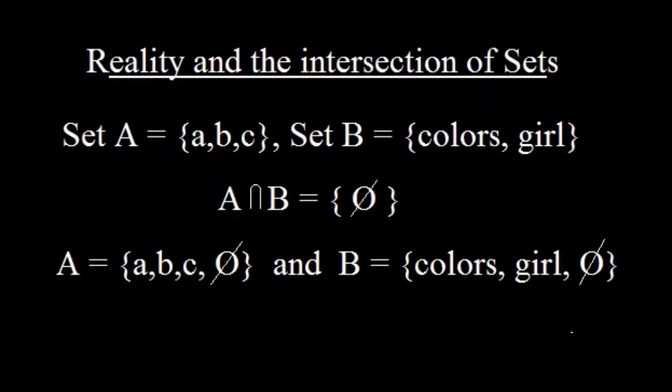Since the null element is a member of every set, no matter how disparate the sets are, they all still intersect at the null element. So if set A equals A, B, and C, and set B equals colors and girl, the intersection of set A with set B is at the null element, because in actuality, set A equals A, B, and C and the null element, and set B equals colors, girl, and the null element.